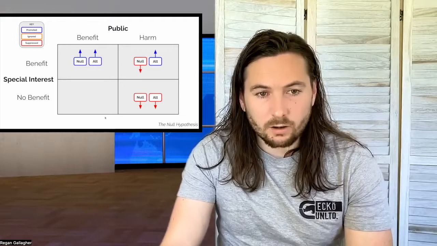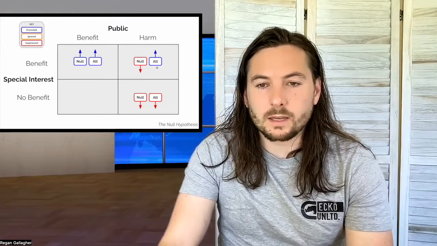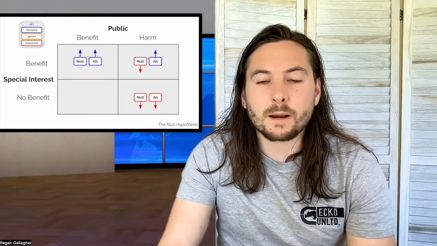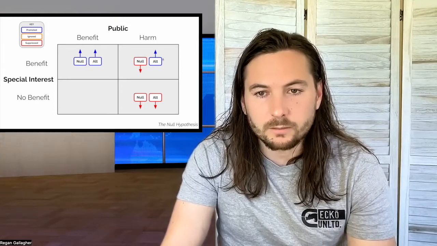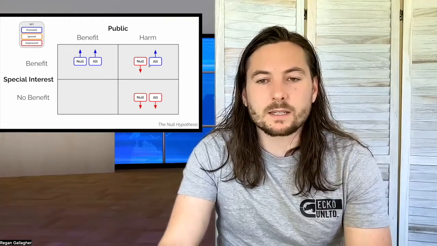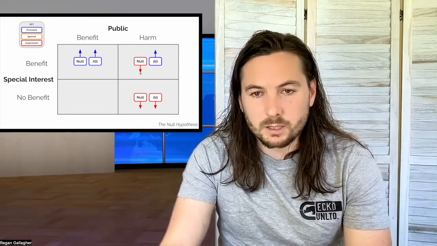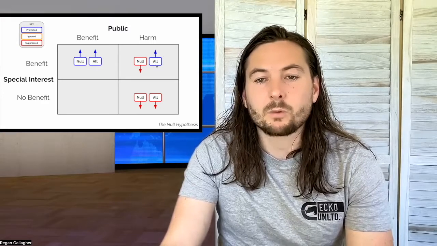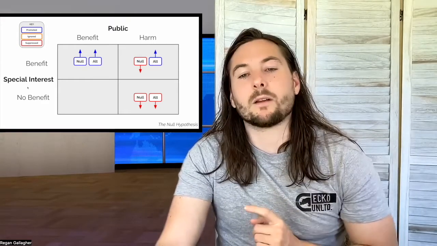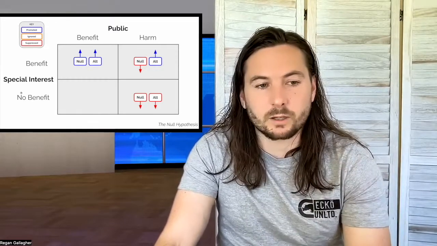What does tell us a lot is if the special interest group were promoting things that were in their own benefit, but not benefiting the public good. This is where we can start to see a difference between what we'd expect under the null hypothesis, which is that things that harm the public are suppressed, but under the alternate hypothesis, we would expect things that harm the public would be promoted if it benefits the special interest. Okay, so now we have our first black swan event that we can look for.